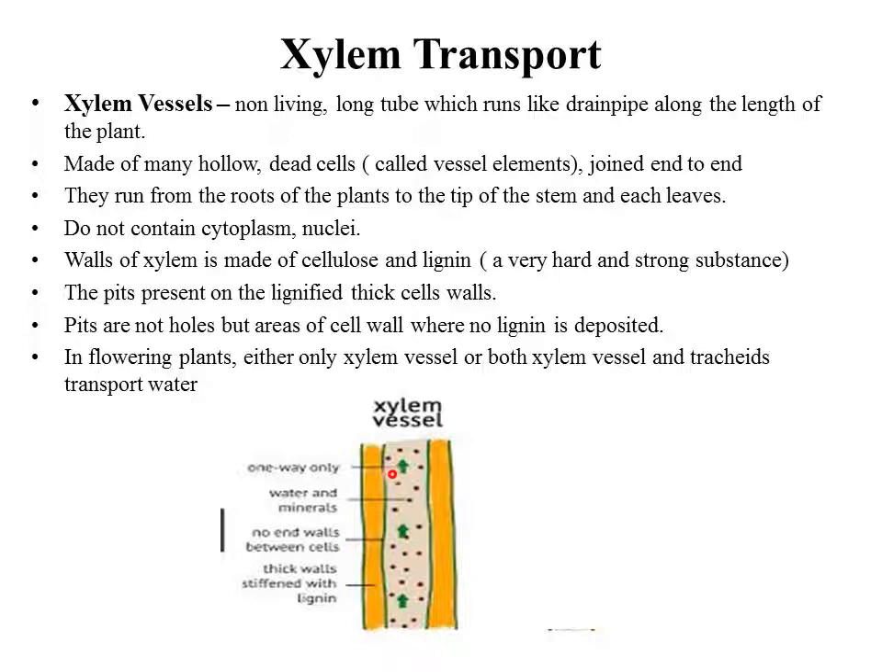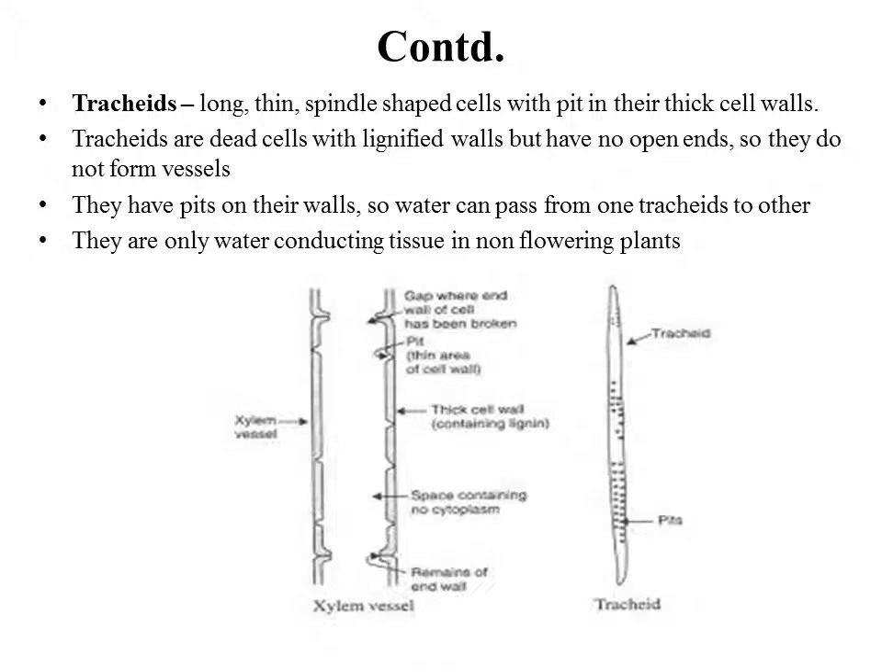In flowering plants, either only xylem vessels or both xylem vessels and tracheids transport water. However, it is not the same case in non-flowering plants. We'll see that later. Another part of the xylem which takes part in transport of water is the tracheids.